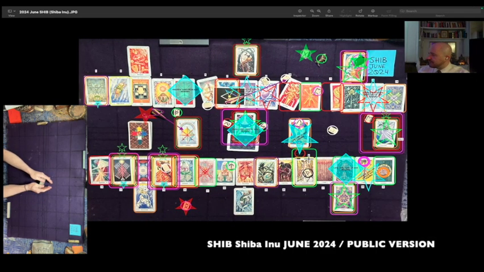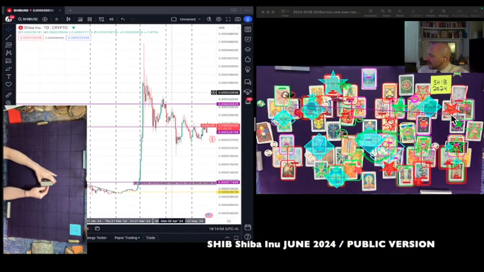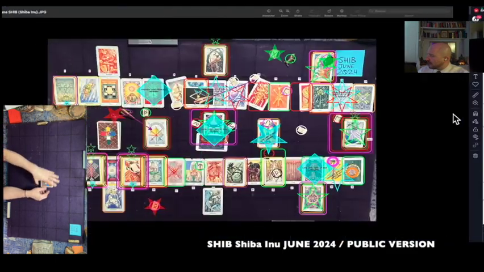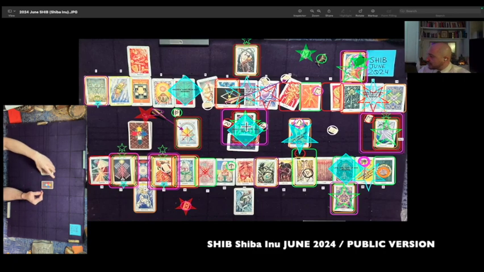The overall theme of behavior for SHIB coin in June: a notable decline offering opportunity to close a short position and/or open up a long position. It's a strong cross-reading congruency. On the 1 year, we have the Ace of Cups as a low signification in the early part of June, and we have the Ace of Cups as a theme card. Very strong correlation. And this is also crossed with the failure card, a decline through multiple support levels. So overall should be pretty bearish behavior around the highest side.